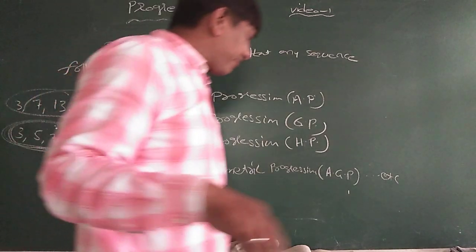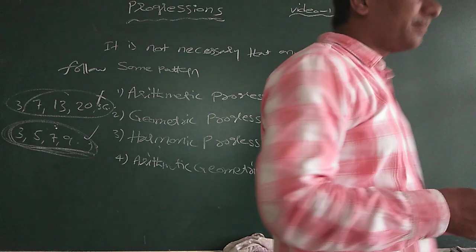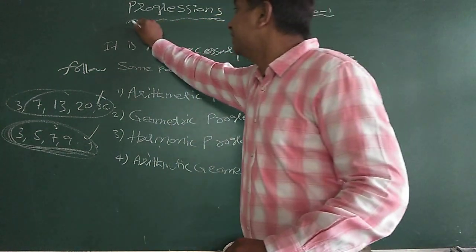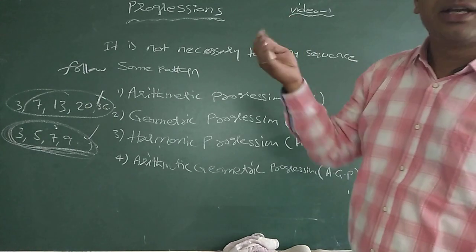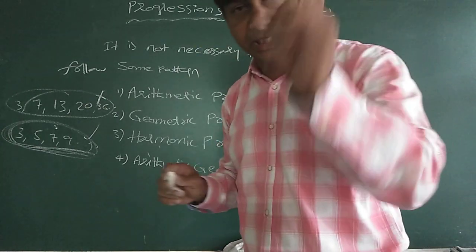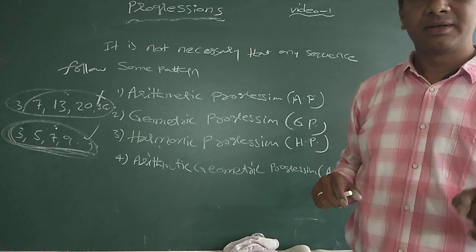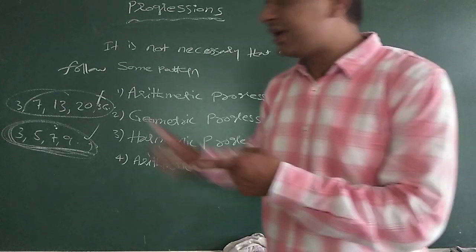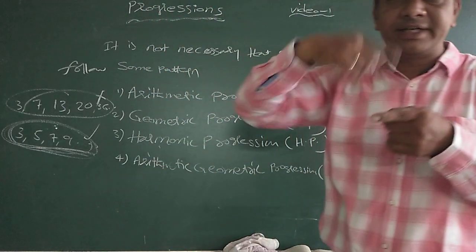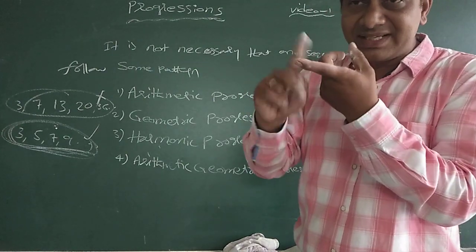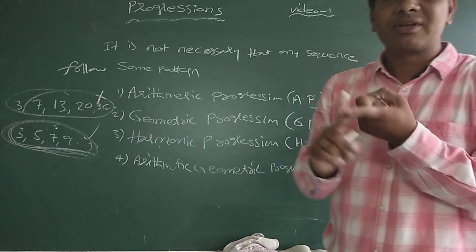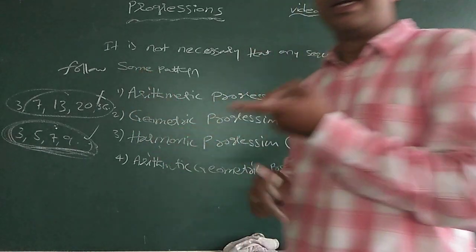See here, once again I'll revise that, recall that. Progressions. The study of progression started in mathematics with the study of natural numbers. First point. Now, in this progression, we learned different terms. What are those? Sequence and series. What is a sequence? Just now I discussed it.